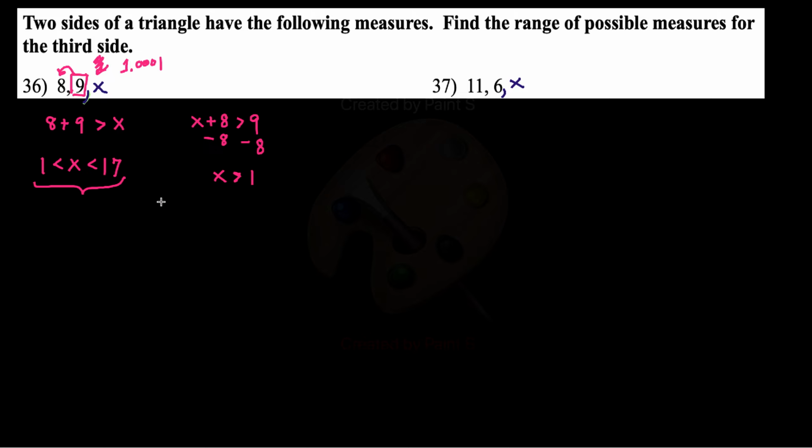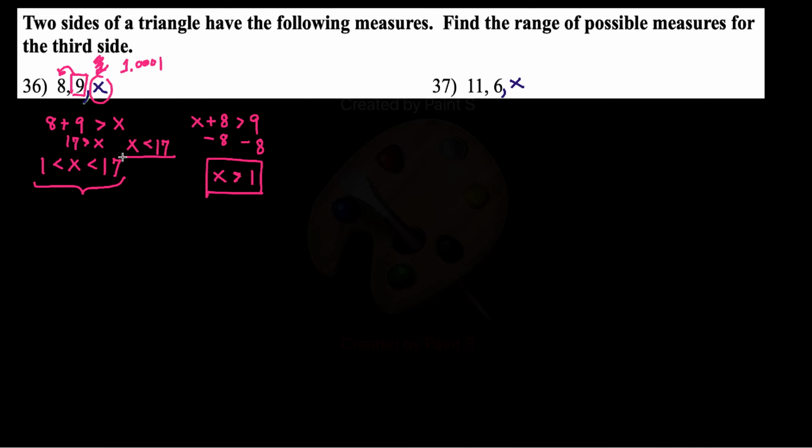But this is how you would see that using the theorem. If this is x, it must be that x plus 8 is greater than 9. Now you subtract 8 on both sides and you get this inequality. Combine this inequality with the original inequality, 17 is greater than x, which could be said as x is less than 17.